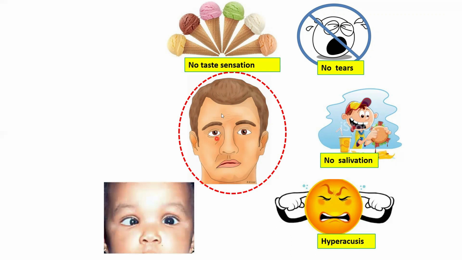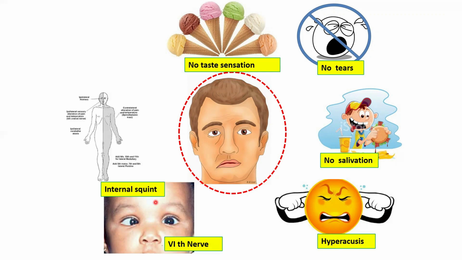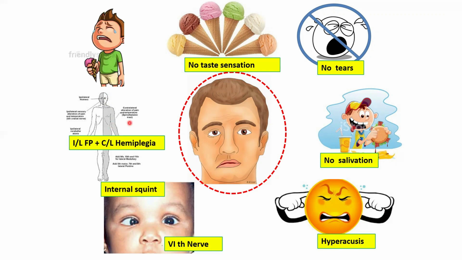Patient presenting with facial muscle paralysis plus internal squint, then it is Millard-Gubler syndrome, okay, due to involvement of the sixth nerve. Ipsilateral facial paralysis, contralateral hemiplegia, that is due to involvement of the corticospinal fibers of the pyramidal tract. Crocodile tears due to involvement of nervus intermedius.